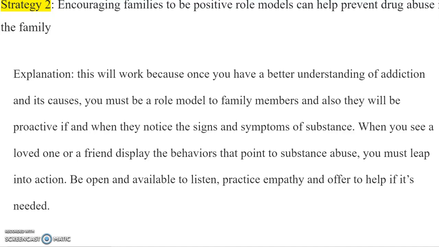When you see a loved one or a family member display the behaviors that point to substance abuse, you must leap into action, be open and available to listen, practice empathy, and offer to help if it is needed. So I want you to notice the approach that I take in answering my questions